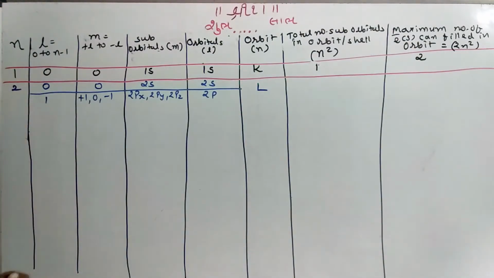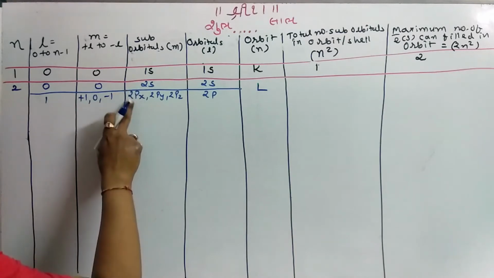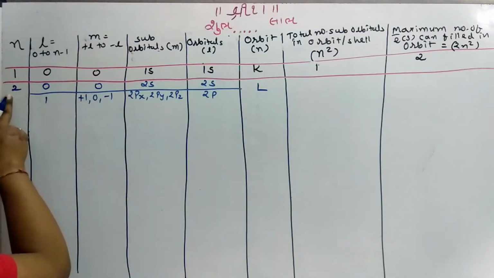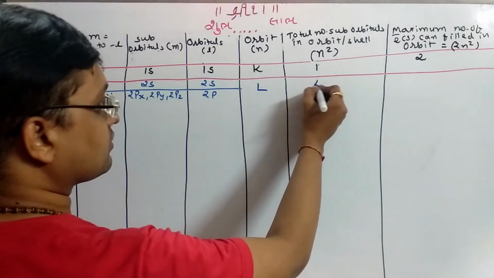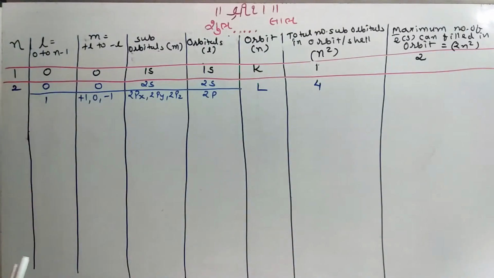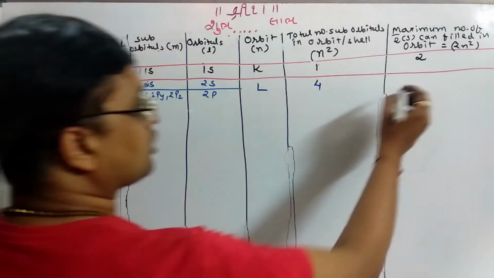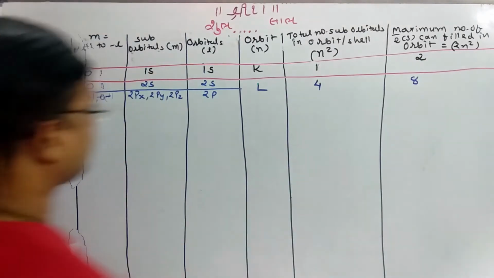With respect to them, n equal to 2 is the shell that we have. The total number of suborbitals that we have is 1, 2, 3, 4, and 2 square is 4. You will get the same answer by the calculation or formula. The number of electrons it can accommodate is 8.